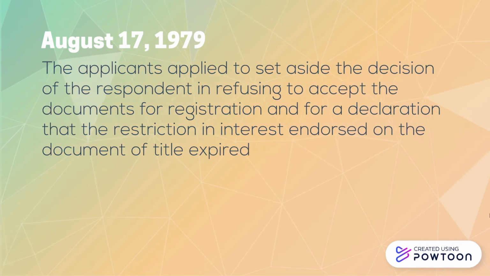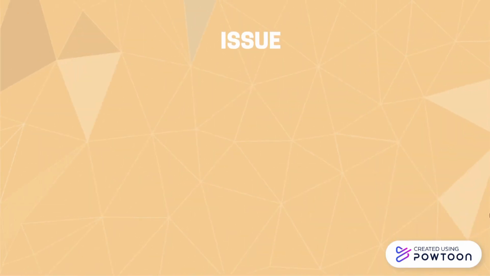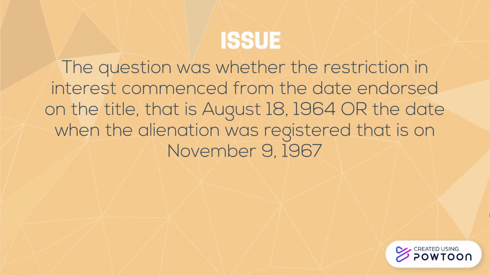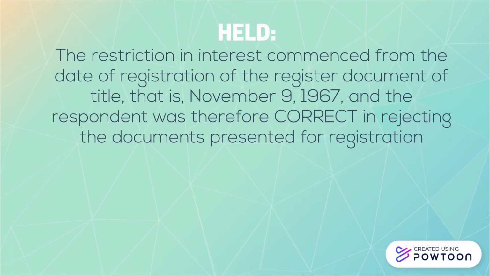On 17 August 1979, the applicant had made a declaration that the restriction in interest endorsement on the document of title expired. The question was whether the restriction in interest ran from the date of endorsement on the title, that is August 18, 1964, or the date when the alienation was registered, that is on November 9, 1967. The respondents were therefore correct in rejecting the document presented for registration.